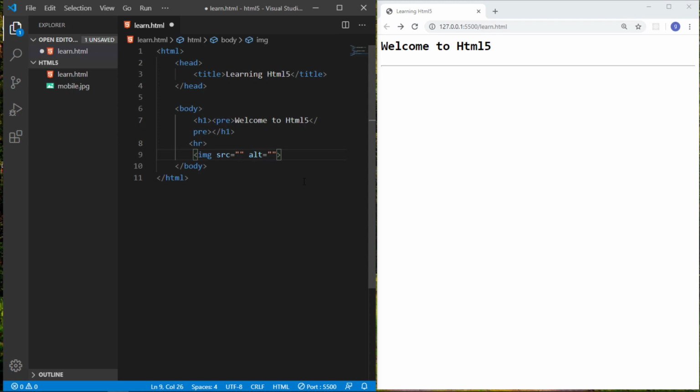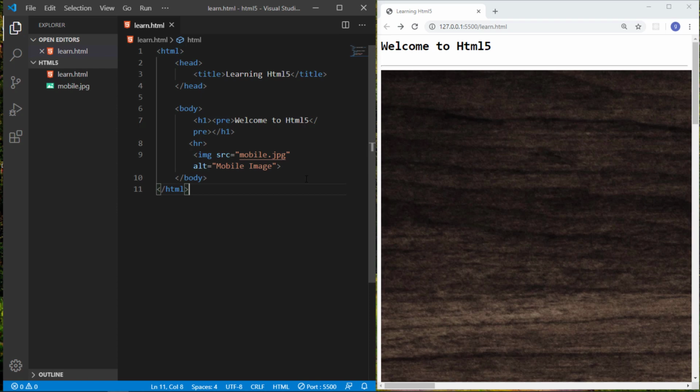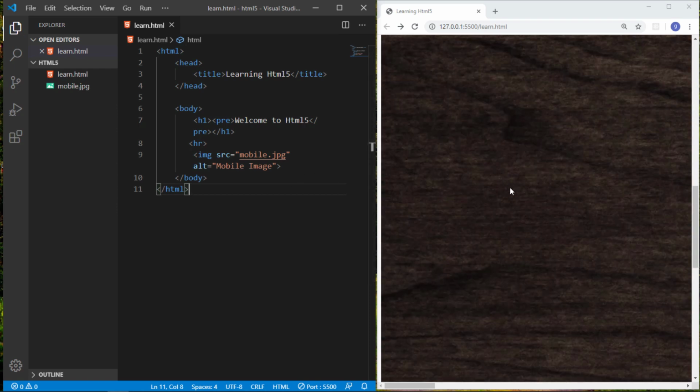If it does not find any image, then this text will be displayed, like I write here mobile image, and just save it. So we didn't give any source, so it's just displaying this alternative text, mobile image. And if you give it a source mobile.jpg, just save it. So our image is displayed.